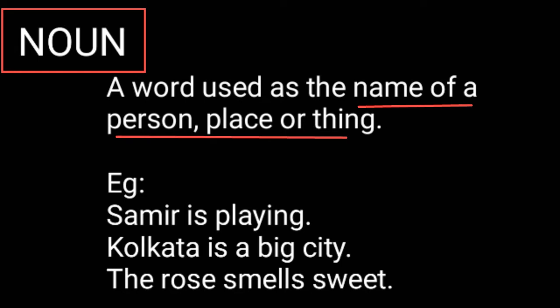Second one, Kolkata is a big city. What's the noun used here in this sentence? Kolkata, because it's a name of a place. Last example, the rose smells sweet. What's the noun? Rose, because it's a name of a thing. So what's a noun? Noun is a word used as the name of a person, place, or thing.